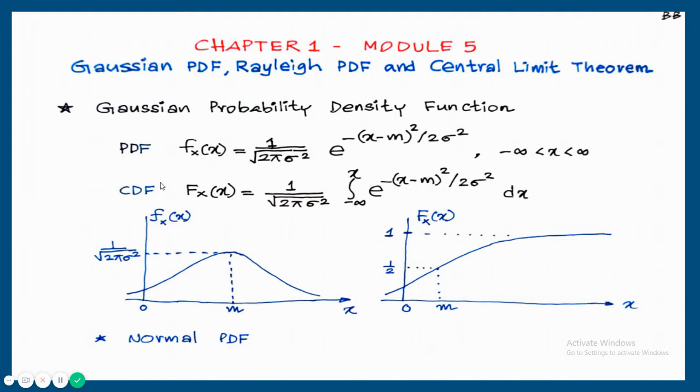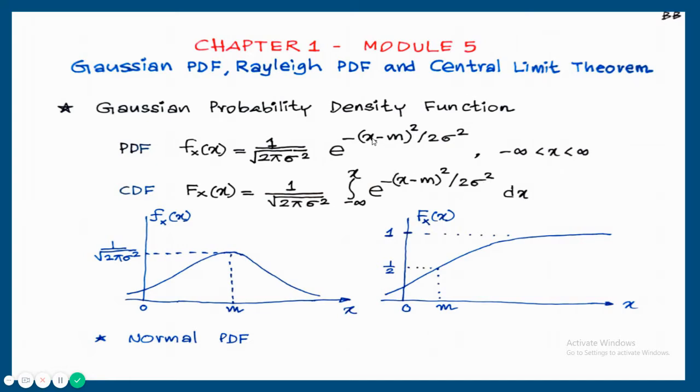And cumulative distribution function can be written in terms of probability density function. F of x is accumulation of probabilities from minus infinity to x. That is integral minus infinity to x probability density function. That is 1 by root 2 pi sigma square e raised to minus (x minus m) whole square upon 2 sigma square dx.